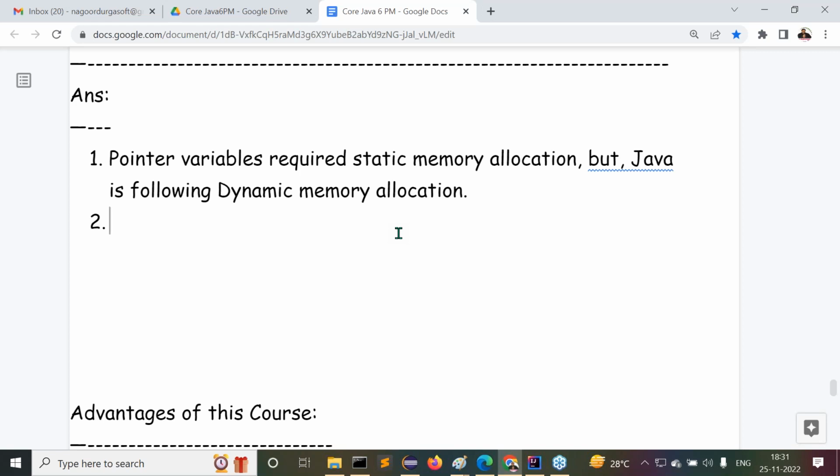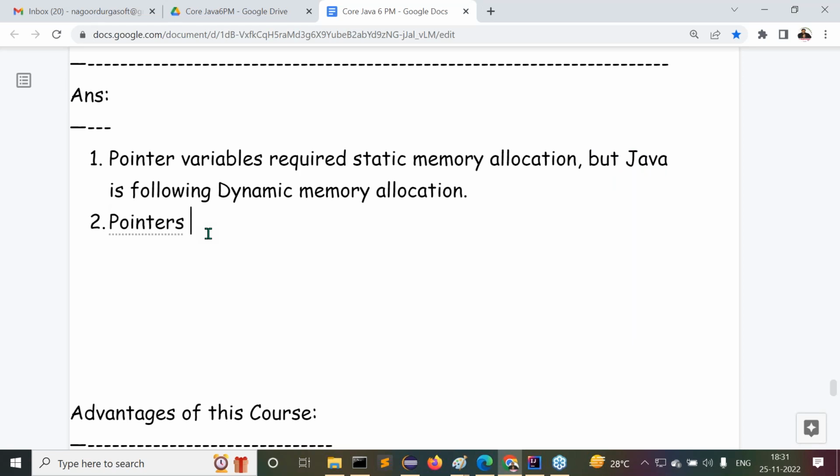Point number one I've given. What is that point number one, sir? Pointer variables require static memory allocation, but Java is following dynamic memory allocation. When Java is following dynamic memory allocation, pointers are not suitable in the Java programming language. Clear to all of you? Right, sir. Next one. Second point, guys.